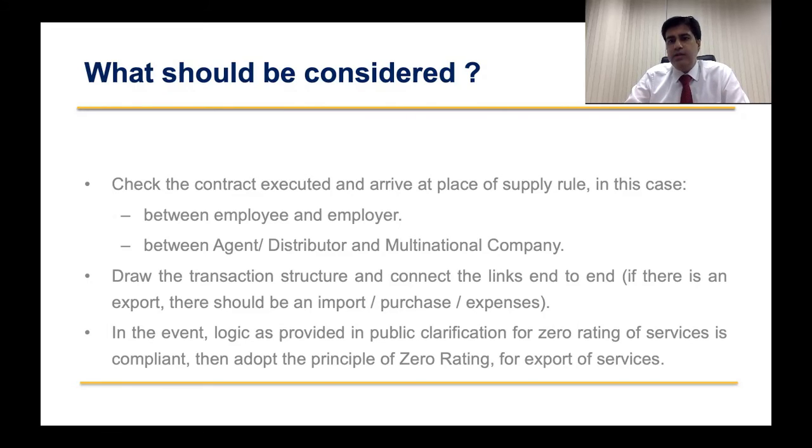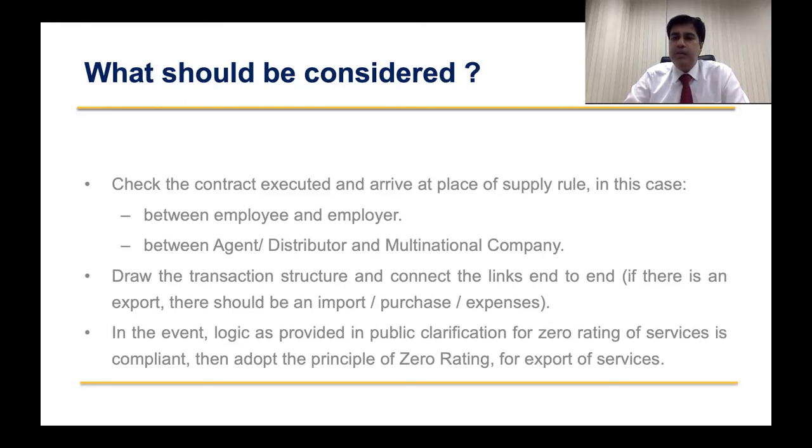Just to remind yourself, if you are getting the cost of employees reimbursed, it's technically not a reimbursement. It's an export of service. But yes, your terms are on a cost-plus-profit basis or cost basis. That's the only difference. So logically, what assumptions did we use? The resources are in the UAE company, and the resources have the contract with the UAE company.